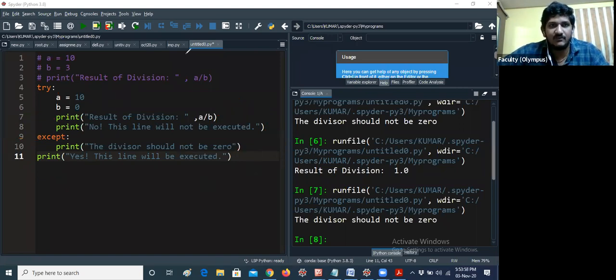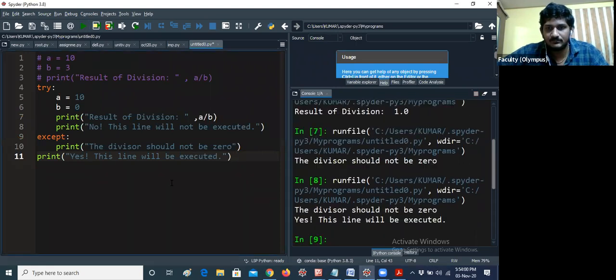Now I would like to run this program. You can see, the divisor should not be 0. Yes, this line will be executed. It is printed because it is outside the except block. Of course, it is printed. But if you are raising an exception, this line will not be executed.